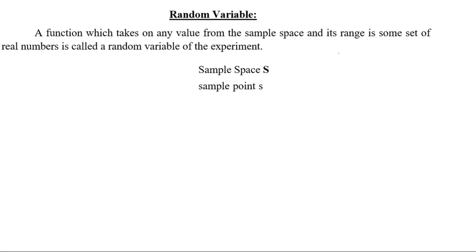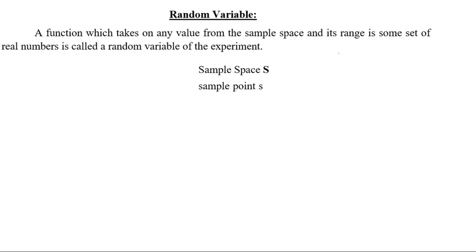An event may correspond to a single sample point or a set of sample points. Now the definition of random variable: a function which takes on any value from the sample space and whose range is some set of real numbers is called the random variable of the experiment.